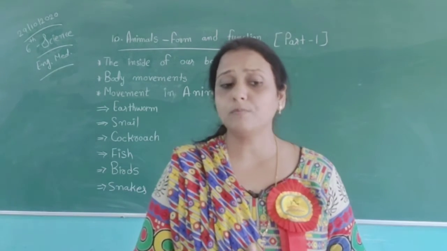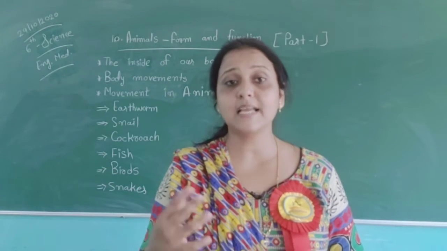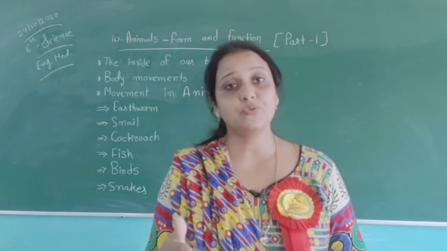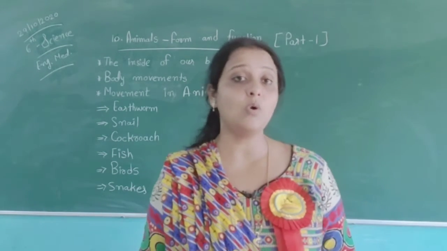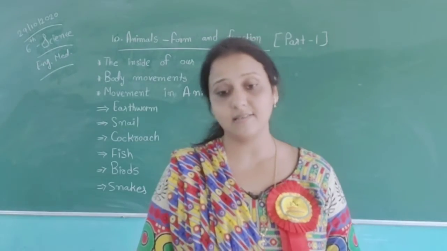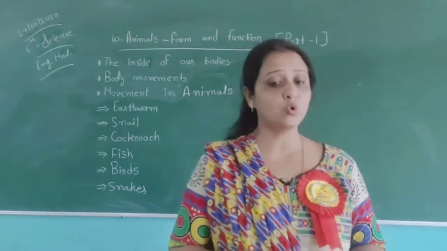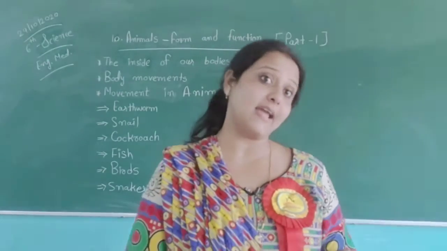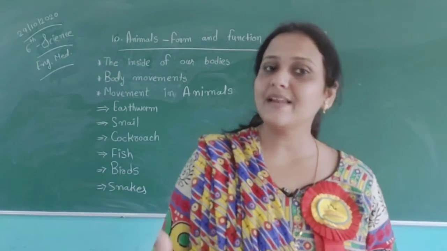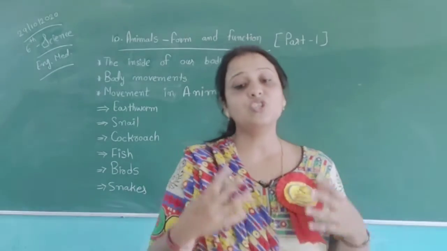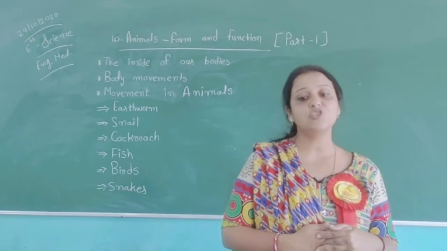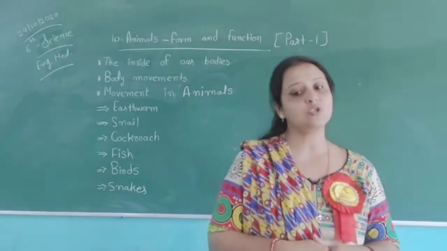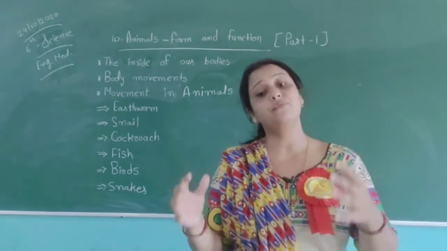You can also observe how earthworms and snails move. They move from one place to another using their whole body because they have no bones in their body. Then also the cockroach. Cockroaches walk, climb as well as fly in the air. They have 3 pairs of legs which help in walking. They can walk, climb, and also fly.